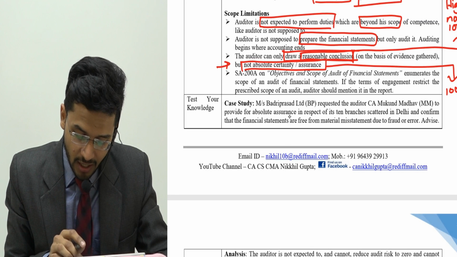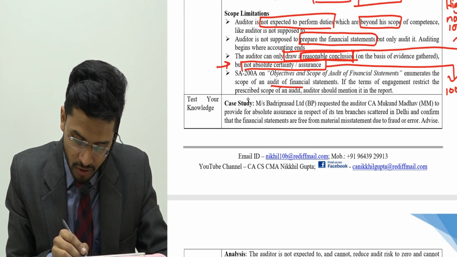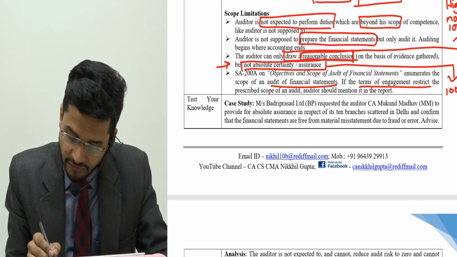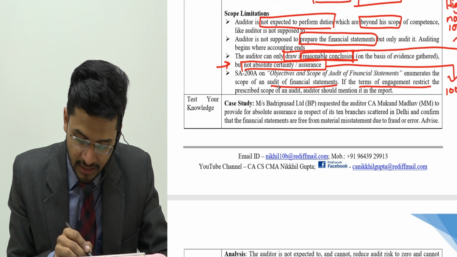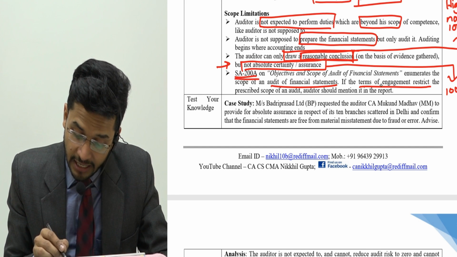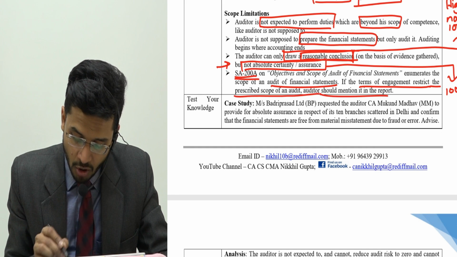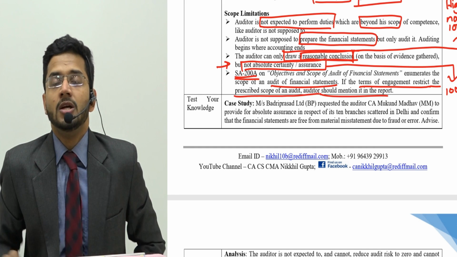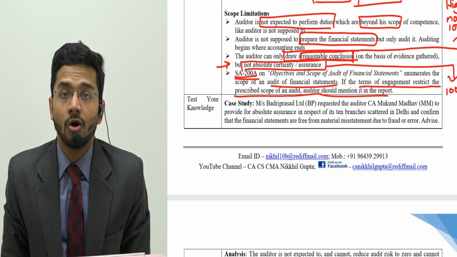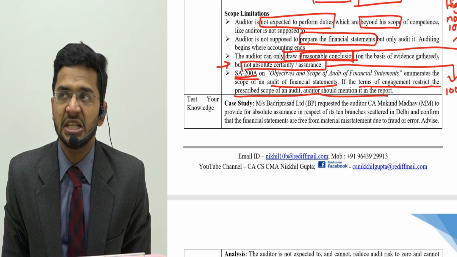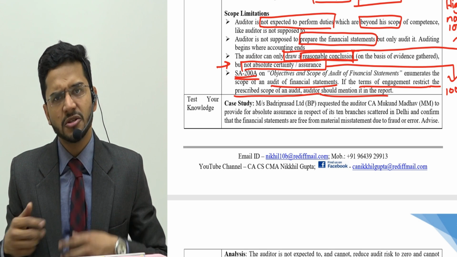Then SA 200A on objectives and scope of audit of financial statements enumerates the scope of an audit of financial statements. So what is the scope of audit? It is given by SA 200A. If the terms of engagement restrict the prescribed scope of an audit, the auditor should mention it in the report. So if management comes up and tells the auditor, you are not supposed to audit these account heads, the auditor will ask, why should I not?